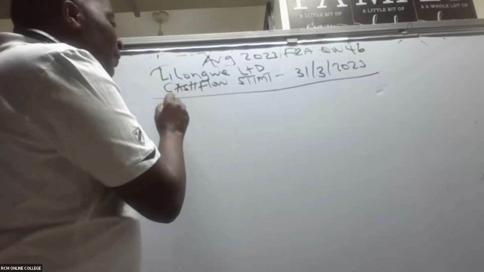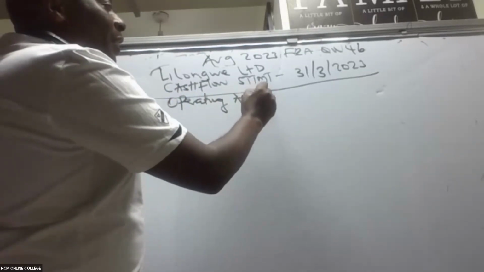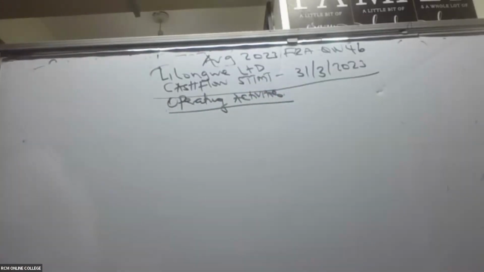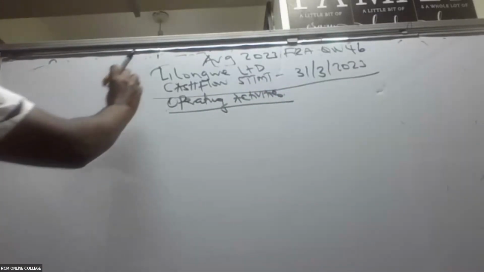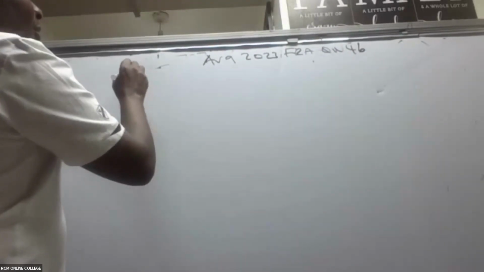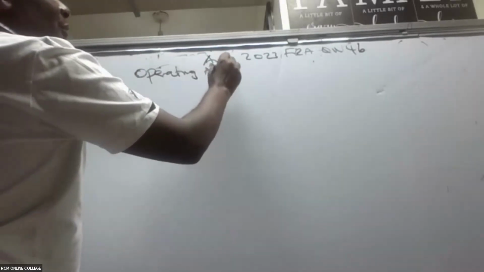The very first activity will be operating activities. So we have here what we call operating activities. You must allow me to rub just this immediately here. So we start, there are 3 activities, don't forget. There are 3 activities. So we shall start with operating activities.